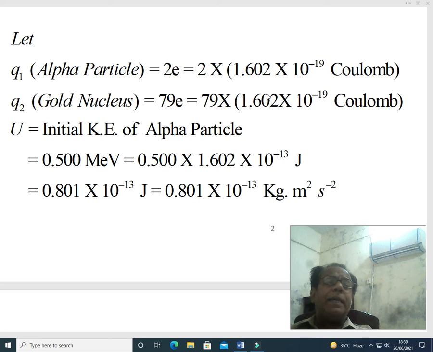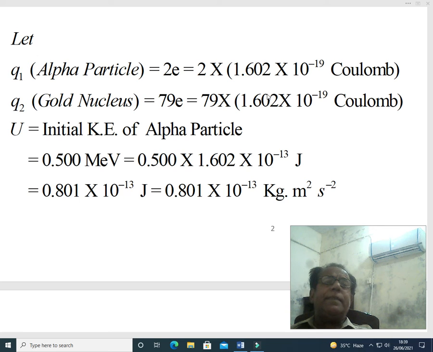So this becomes equal to 0.801 times 10 to the power minus 13 joule. We know that joule is equal to kilogram meter square per second square, so it becomes 0.801 times 10 to the power minus 13 kilogram meter square per second square.